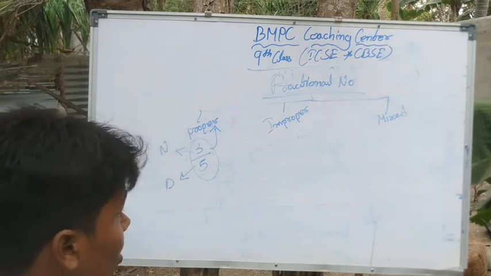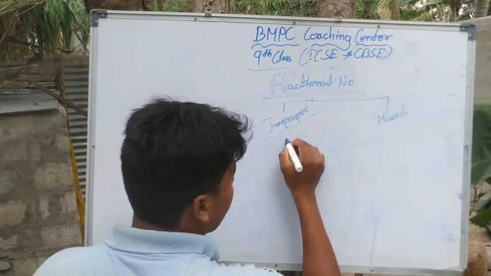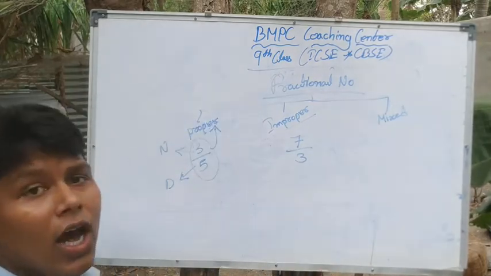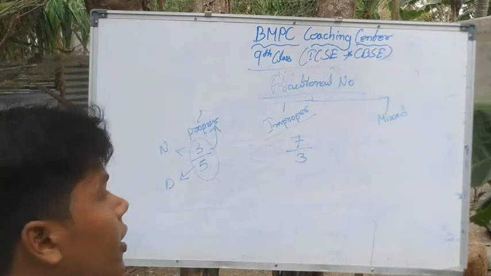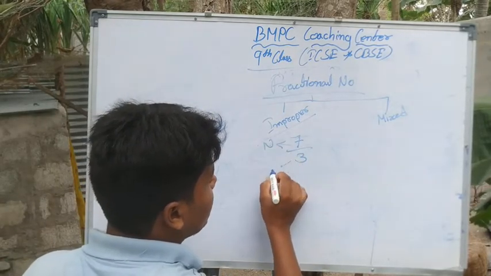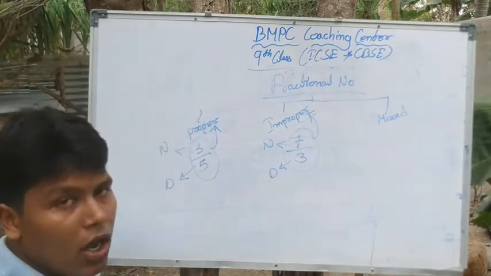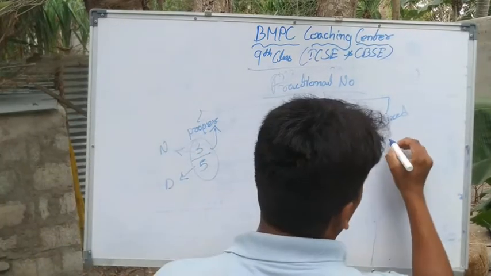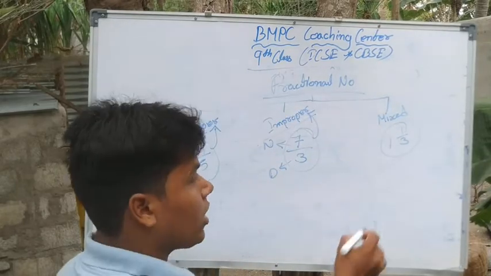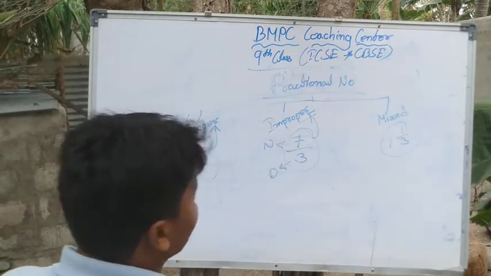Clear? Improper fraction. The fractional number whose numerator is more than the denominator. This type of fractional numbers are called improper fractions. And mixed fraction, for example 1 by 3. This is a mixed fraction. One complete value and another is a fractional value. This type of thing is called a mixed fraction.